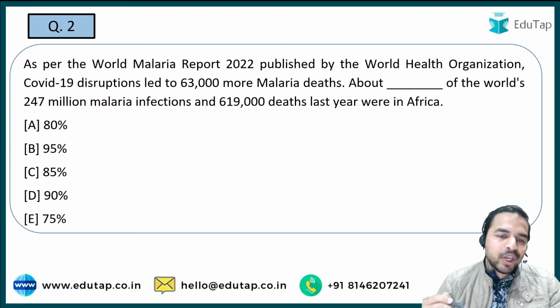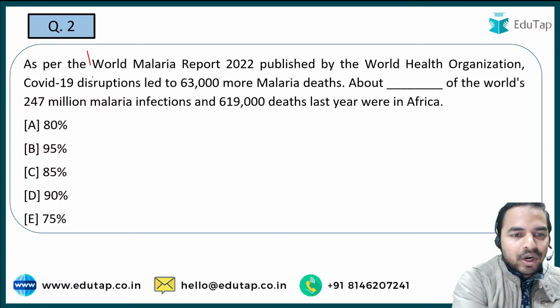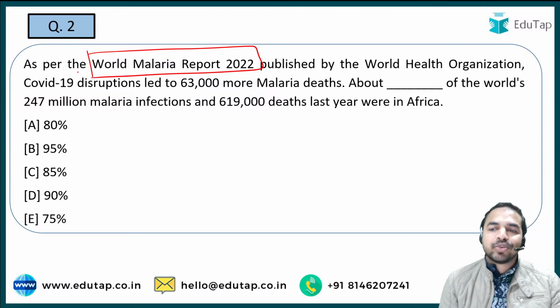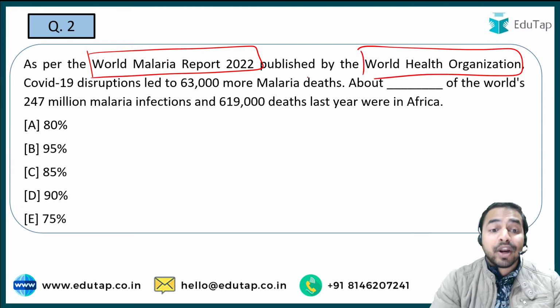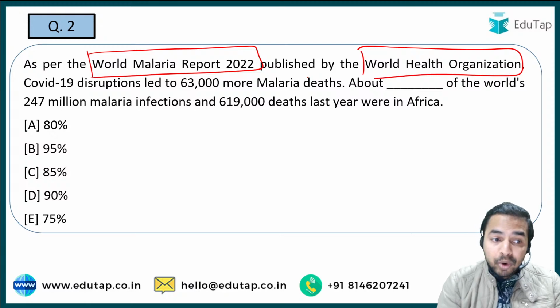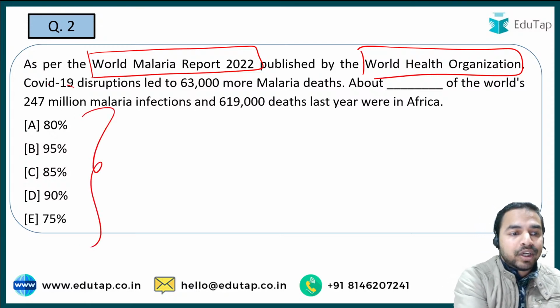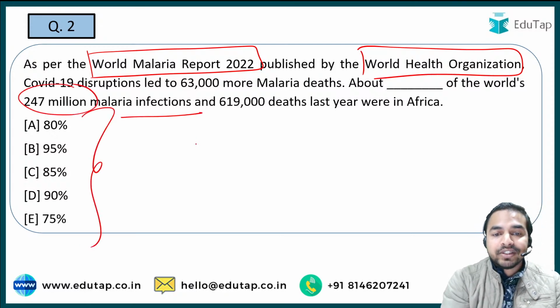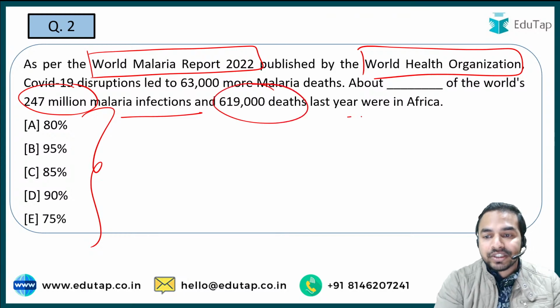Next question is on a very important report, that is the World Malaria Report 2022, which is released by World Health Organization. And the question in front of you is that about blank % of the world's 247 million malaria infections and 619,000 deaths last year were in Africa.